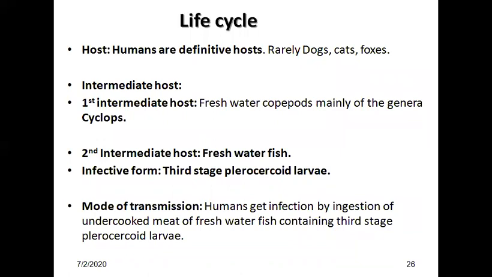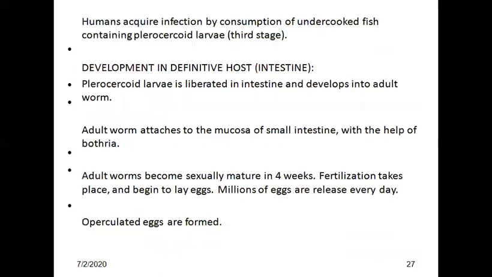Mode of transmission: humans get infected by ingestion of undercooked meat, freshwater fish containing third stage plerocercoid larva. Humans acquire infection by consumption of undercooked fish containing third stage plerocercoid larva.